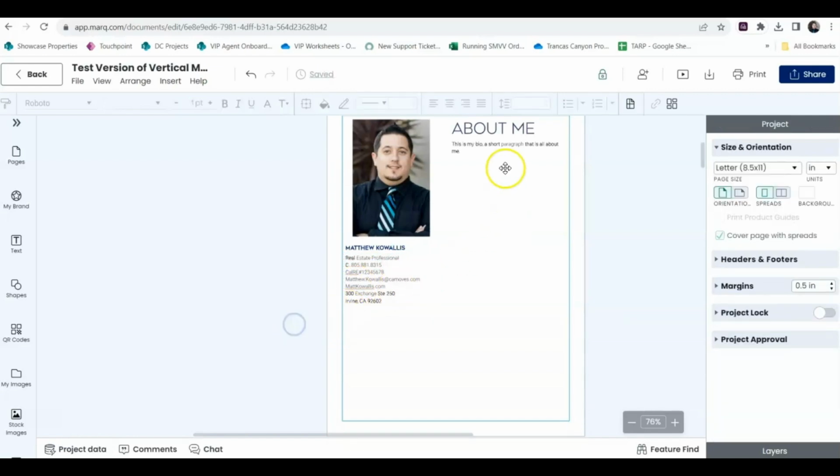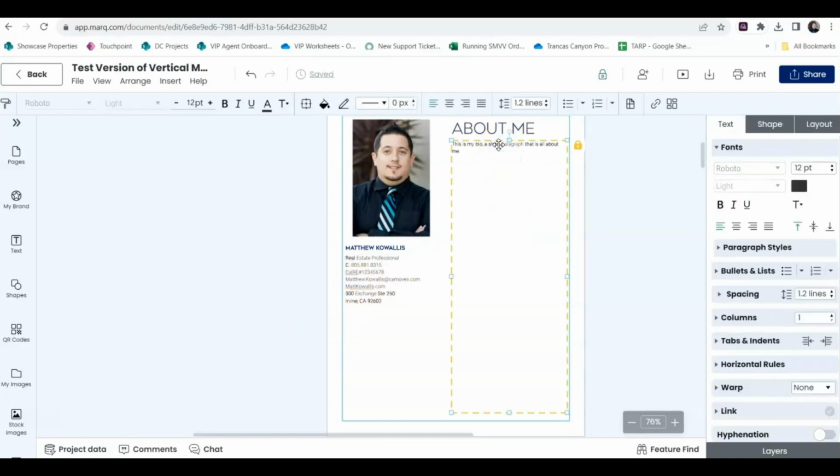address. And you know, if your bio is a little bit longer, you can see that you do have access to the font size. So you can make it shorter if it's too long, bigger if it's too short. Although I would try and keep it at that 12-point font. You can see the spacing is there at 1.2.